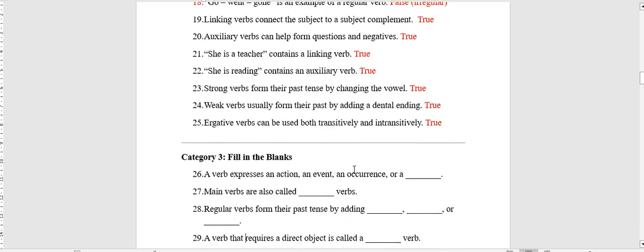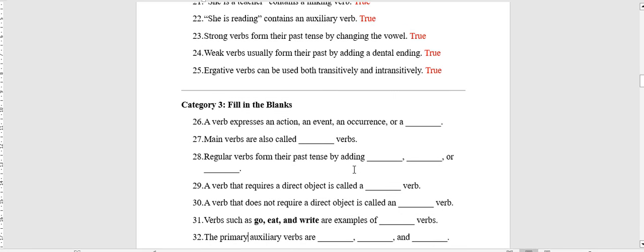Okay. The third category. Fill in the blanks. 26. A verb expresses an action, an event, an occurrence, or a state of being. Number 27. Main verbs are also called lexical verbs. Regular verbs form the past tense by adding ed, d, ied.